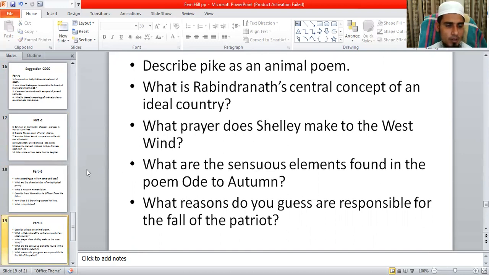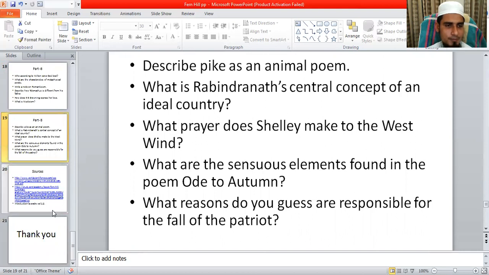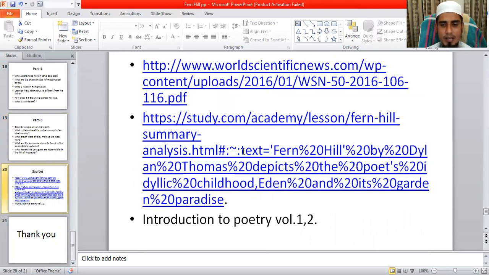So you know, my dear students, I use these types of sources. If you take help from Google, it will be very helpful. And for preparing answers to your questions, you can take help from your books, Introduction to Poetry Volume 1 and Volume 2. Read all the answers to the questions from this book, and then try to write in your own way.